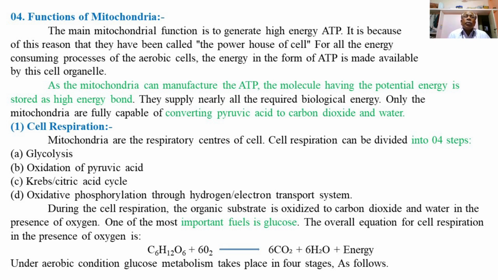Thus the main function of the mitochondrion is the generation of the high energy molecule, that is ATP.